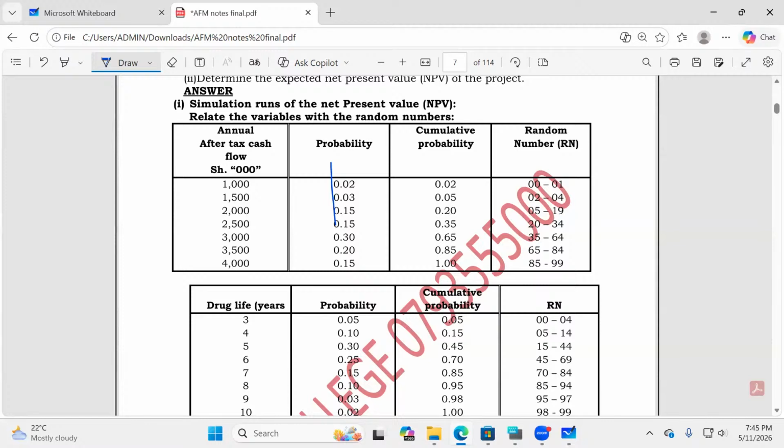Don't copy my figures. Nobody's copying my figures. I know you are tired. There is quite that tendency of you guys to copy my figures, but just do it yourselves. Go ahead and give me the cumulative probabilities. And then you give me the random number ranges.